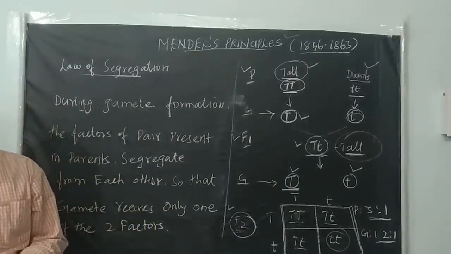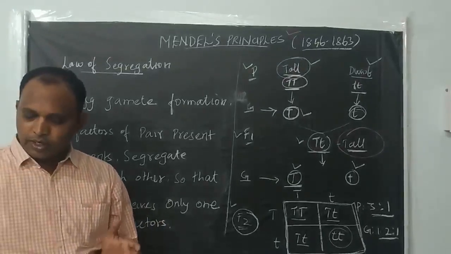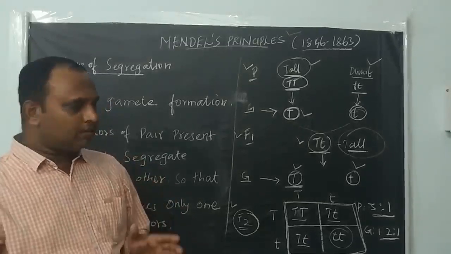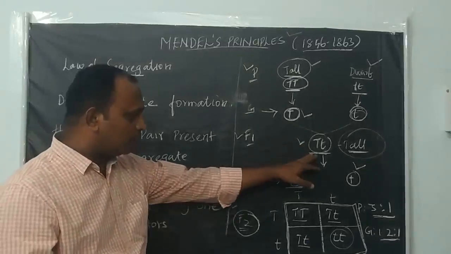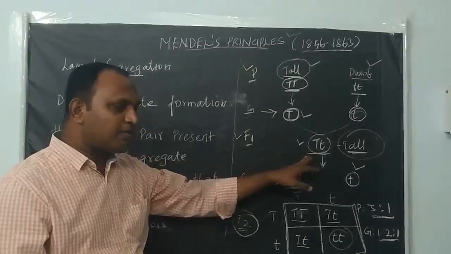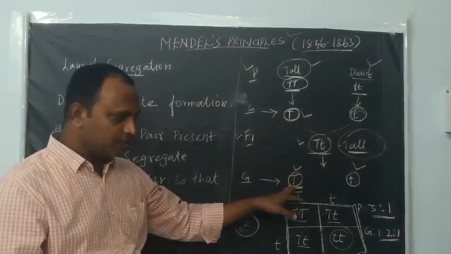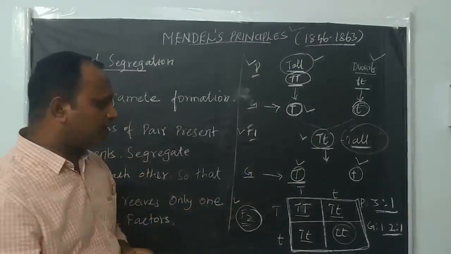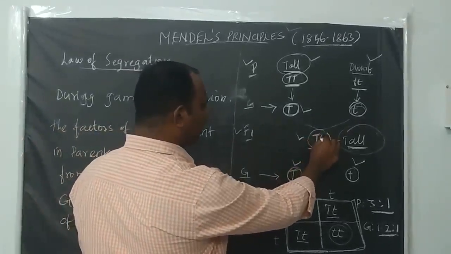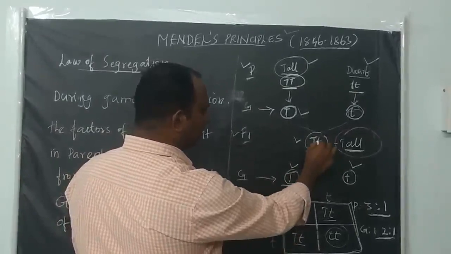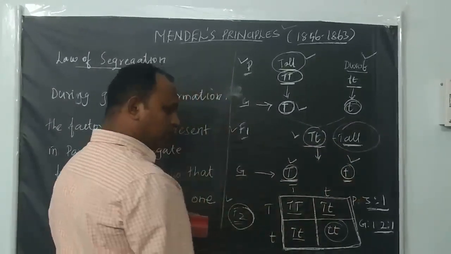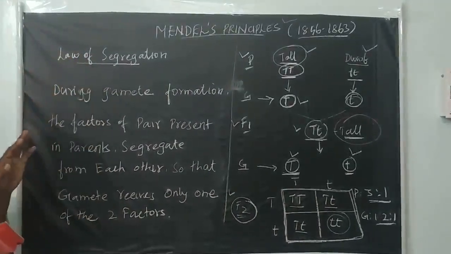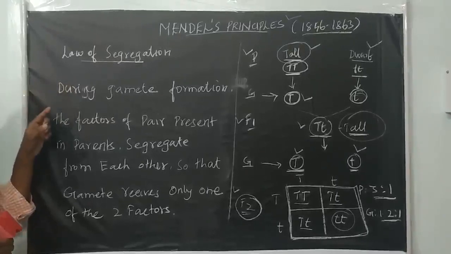But when the factors are present together in the individual organism, they do not get mixed or blend. Both factors are associated together, but they segregate from each other during gametic formation, so that the gamete receives only one of these factors. You can see here, capital T and small t are there, so this gamete receives capital T and this gamete receives small t only, not both. That is given in the law of segregation. Are you clear with this? I can explain again.